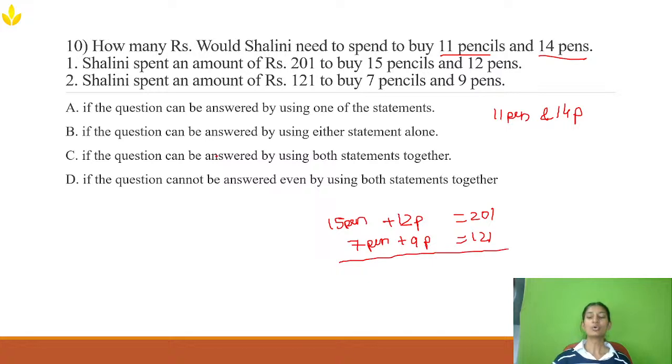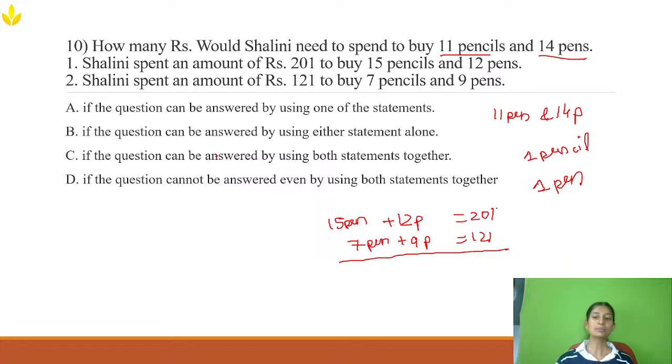Now, by using both statements, can I get the price of one pencil and the price of one pen? It's a linear equation. If we solve two linear equations, we will get the answer. I don't want how much she paid, but whether I can solve or not.